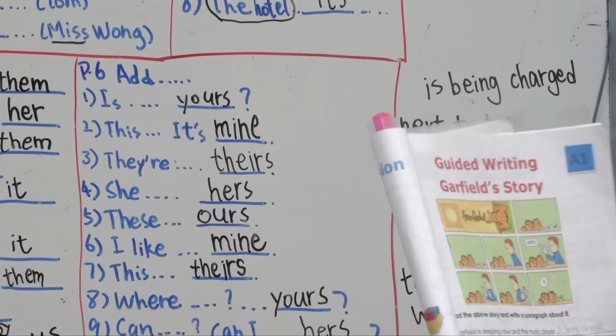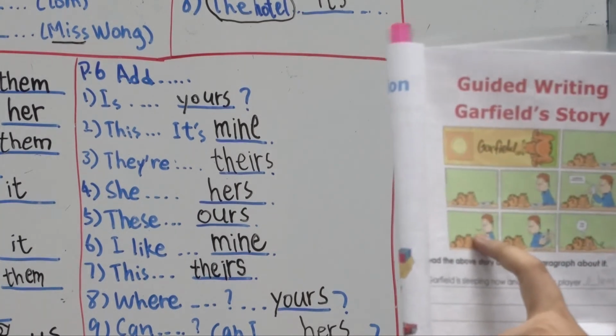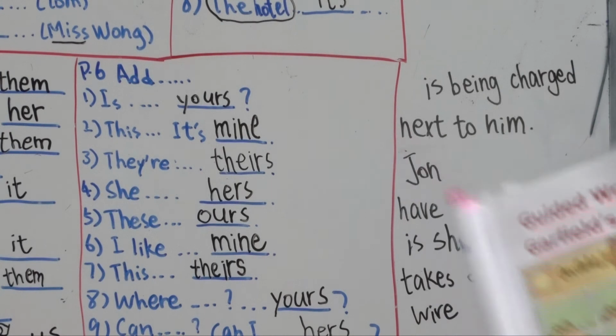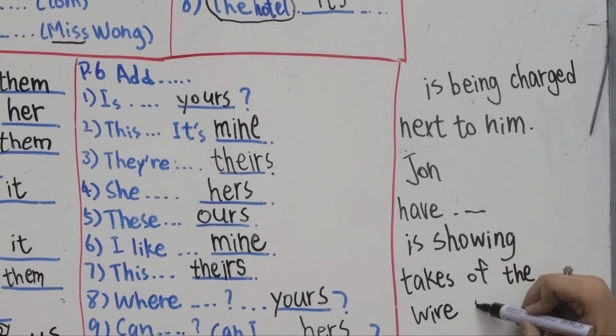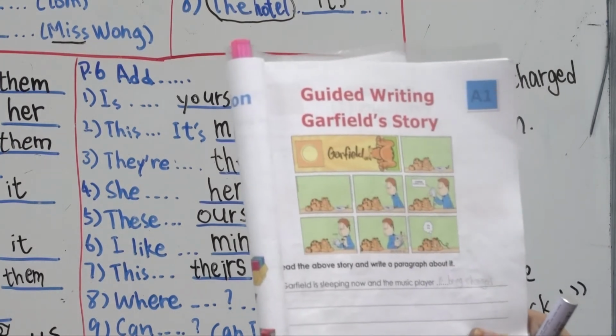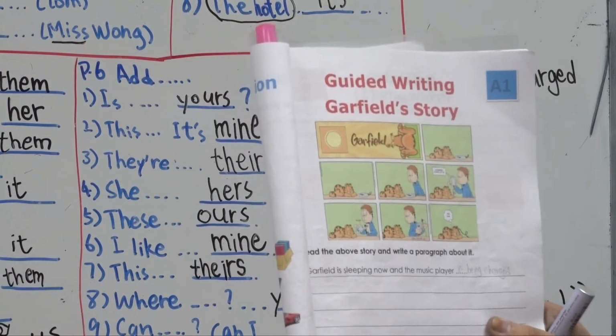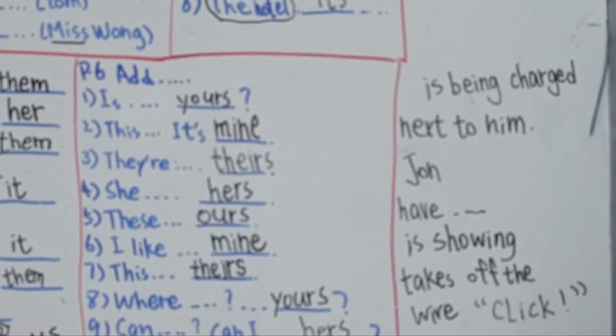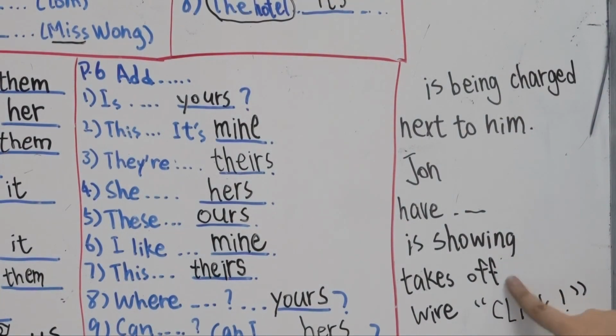Okay, and then remember I told you you can use these kinds of words to write a lively story by adding these quotations. Click. Right. Yeah, the next point is click. And then, is it take off or takes off? Takes off the wire. Alright, takes off the wire. Click.